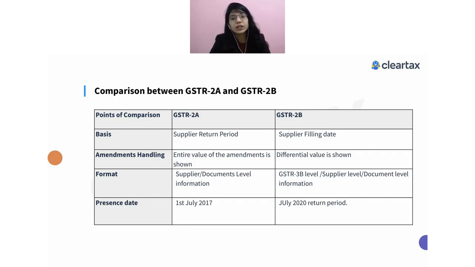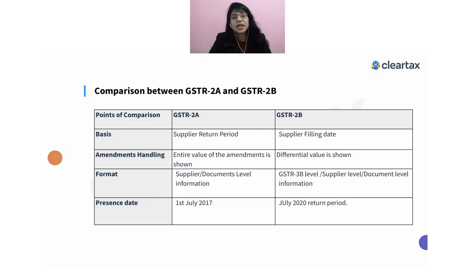So what I have done in the month of April, I have chosen the original invoice date and the original invoice number, and the new value is now 1,20,000. I have done that. And since I have uploaded the amended document in the month of April, this document will also be reflected in the recipient's GSTR 2A for the month of April, right? Now this recipient will be able to see this amended document.